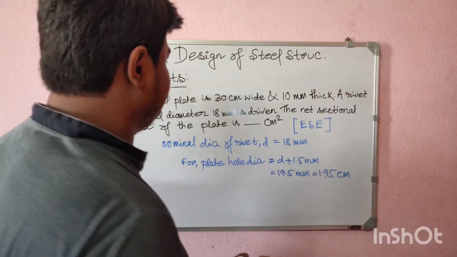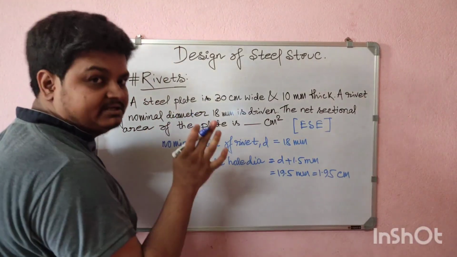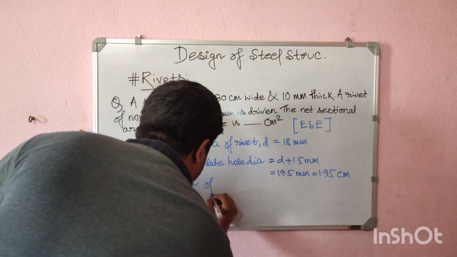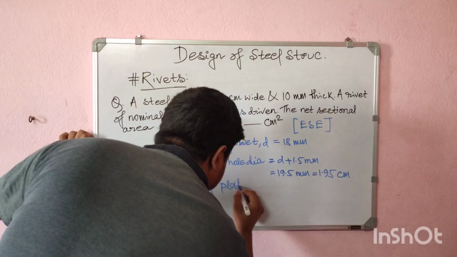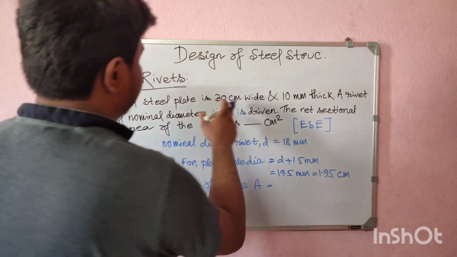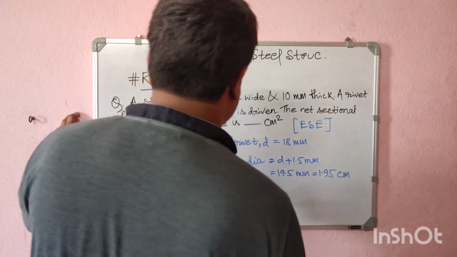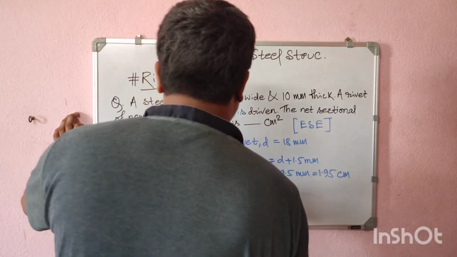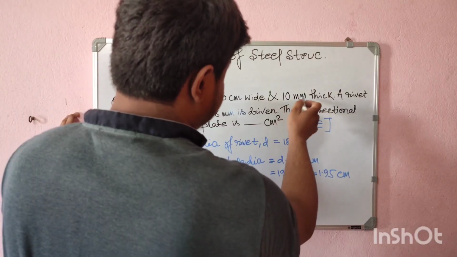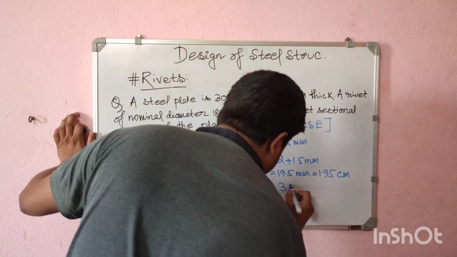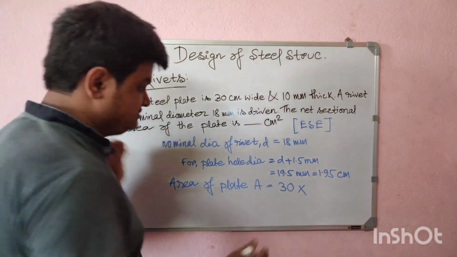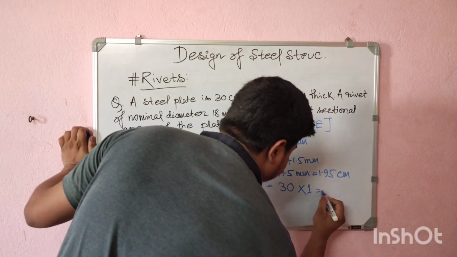After that we will find the total area of the plate. So area of the plate, A equals 30 cm into 10 millimeter, that is 30 into 1 cm, so 30 cm squared.